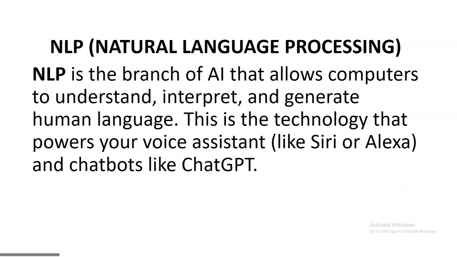All right. So the next one is NLP, natural language processing. It's the branch of AI that allows computers to understand, interpret, and generate human language. This is the technology that powers your voice assistant like Siri, Alexa, chatbots, and even ChatGPT. We can type in normal English that we use in normal day-to-day conversation, and that AI will understand it. This is one of the most powerful things in AI that has revolutionized how we use AI today. All right. So NLP, natural language processing, is the one powering it.